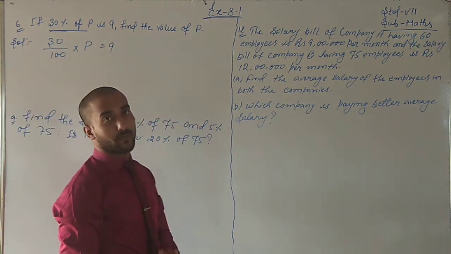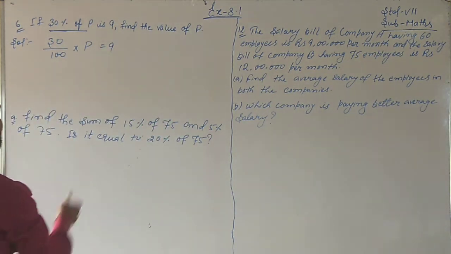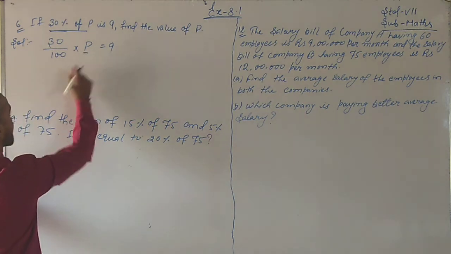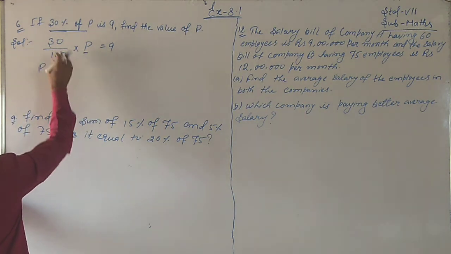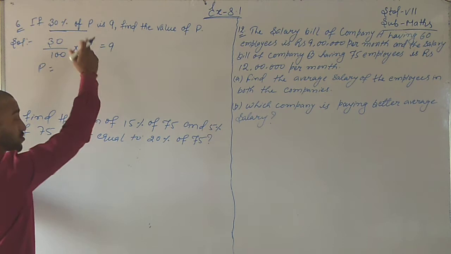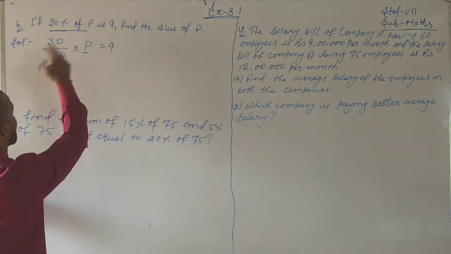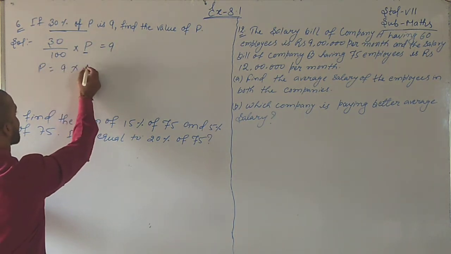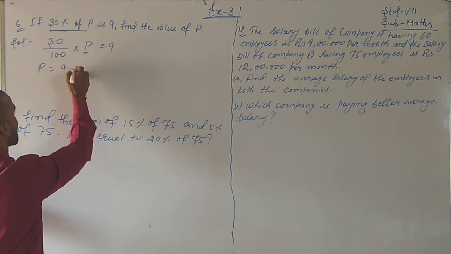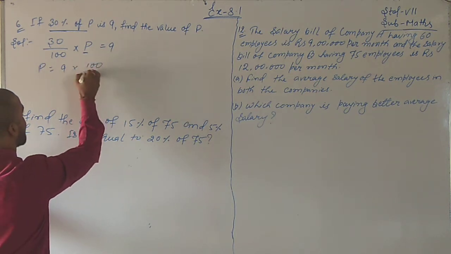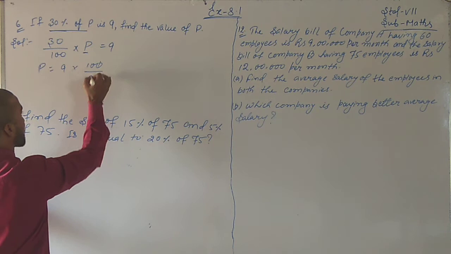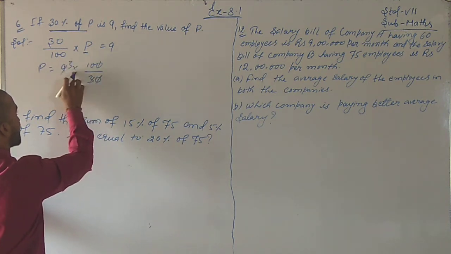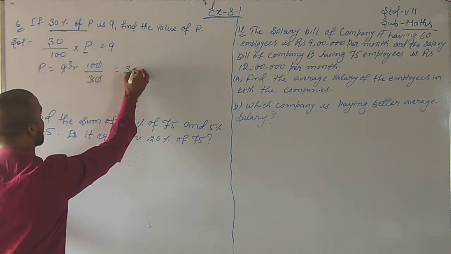Find the value of P. So what will be the value of P? Simple. P will remain the same here. So P is equal to, this term will be transferred to the other side of the equal sign and it will become reciprocal. So 9 into 100 by 30. What will happen? 0 and 0 cancel, 3 threes are 9, 3 into 10 is 30.